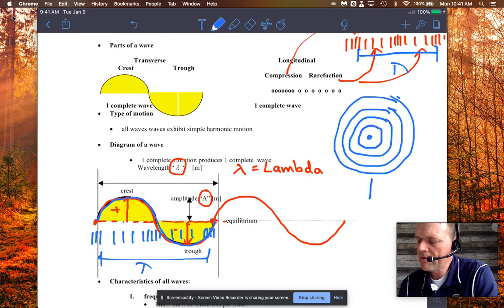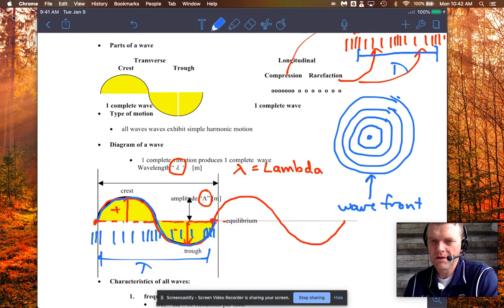The very outermost part of this wave is called the wave front, or it's like the first wave front. Sometimes we call them all fronts, but it's the first disturbance that's moving away from the point source, if you will.